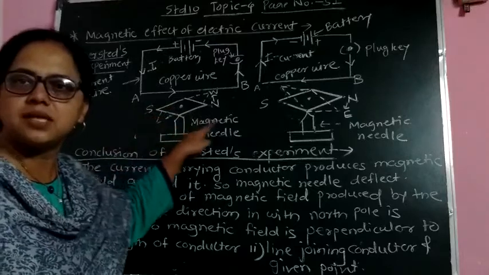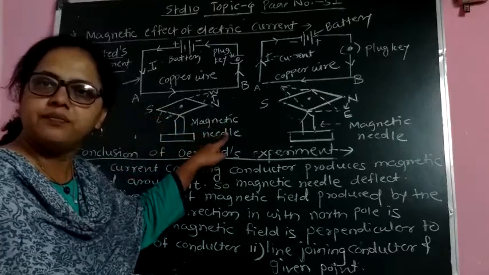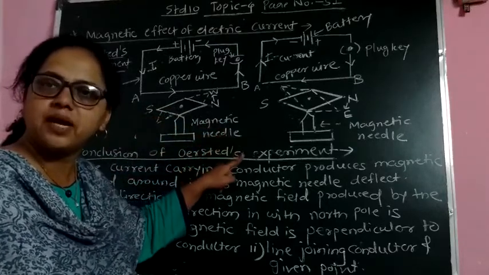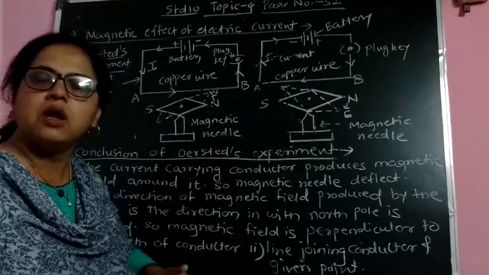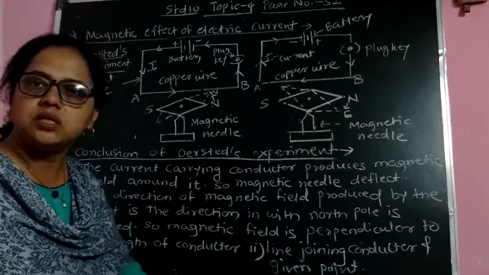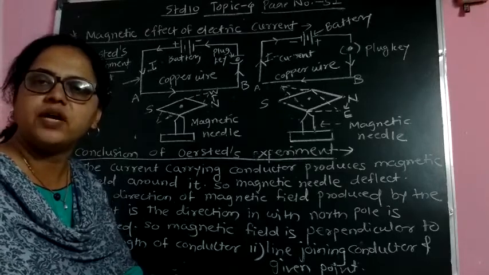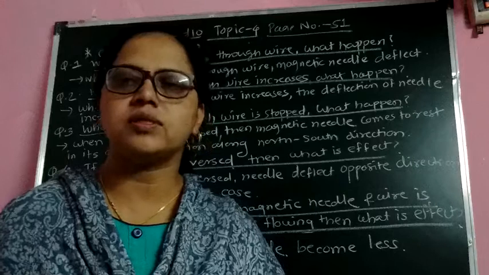When current passes through a metallic conductor, it automatically produces a magnetic field around itself. So magnetic field and electric field are related to each other. This is the magnetic effect of electric current. I have learned Oersted's experiment.